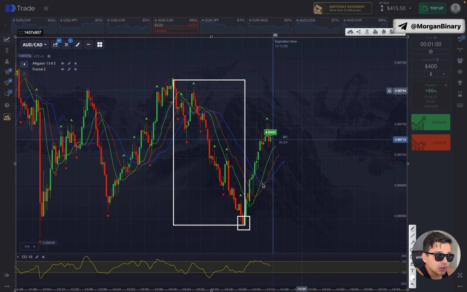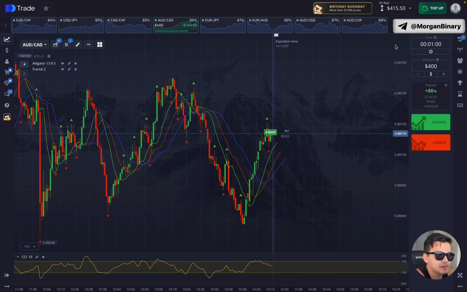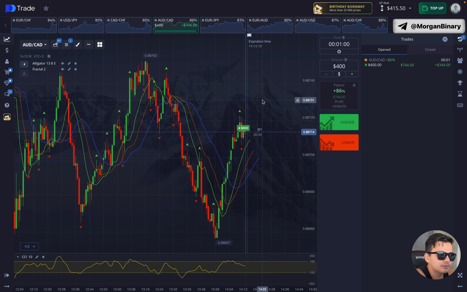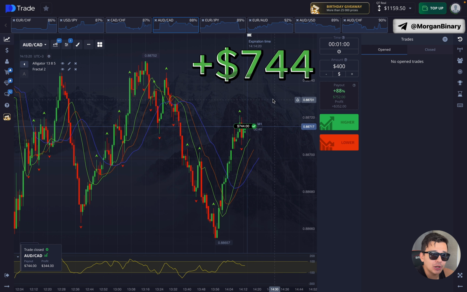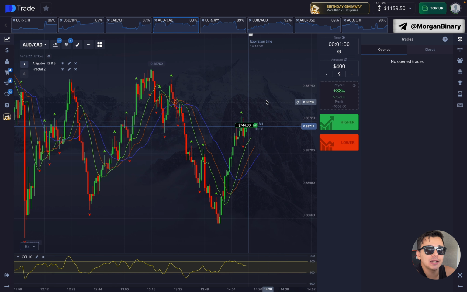And here we observe that the alligator moving averages crossed, and I'm also wagering on this pullback. I think this pullback should be enough and the next move should go up. Let's watch the result. Yeah, and the first trade closes in plus. Excellent, I'm satisfied with the result.